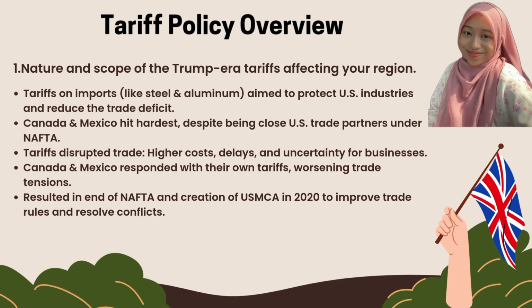So basically, in 2018, the US imposed tariffs on steel and aluminium imports to protect domestic industries and address the trade deficit, but despite being close trade partners under NAFTA, Canada and Mexico were hit hardest. The tariffs disrupted deeply integrated supply chains across North America, causing higher costs, delays, and uncertainty for many businesses. In retaliation, Canada and Mexico imposed their own tariffs on key US exports like agricultural products, escalating trade tensions and harming industries on all sides.